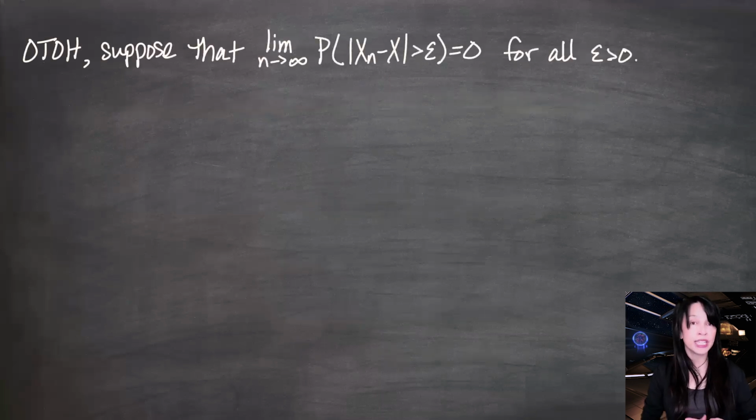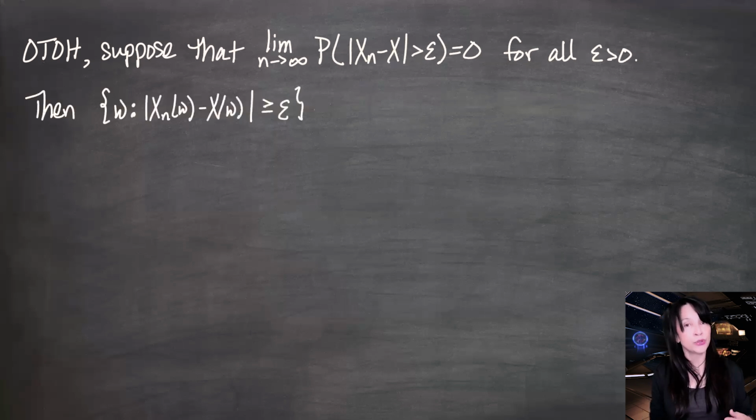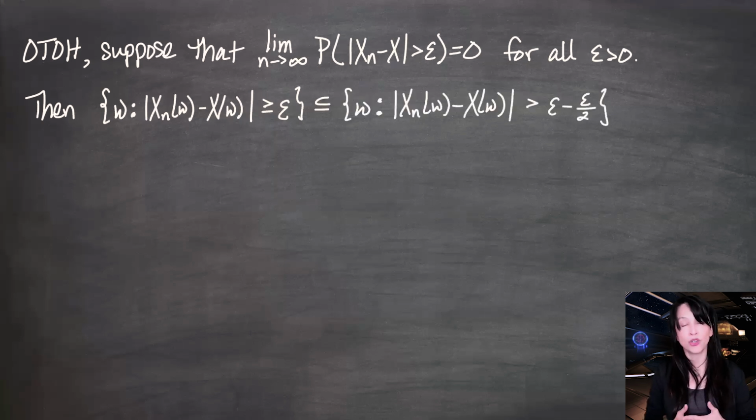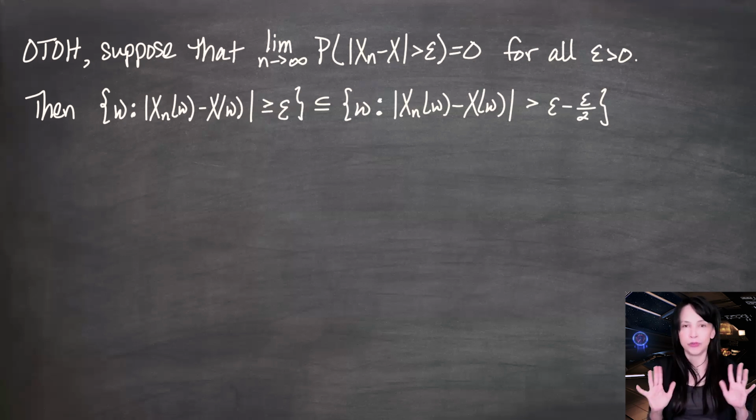The other direction is a little more tricky. Let's look at the set of omegas for which the distance between xn omega and x omega is greater than or equal to epsilon. I claim this is contained in the set of omegas for which the distance is greater than epsilon minus epsilon over 2. This epsilon over 2 could be really anything as long as it brings this number down to less than epsilon and doesn't make it negative. So I just picked something. But if the distance between two things is greater than or equal to 5, then that distance is definitely greater than 4, but not the other way around. And that's why we get this inclusion here.